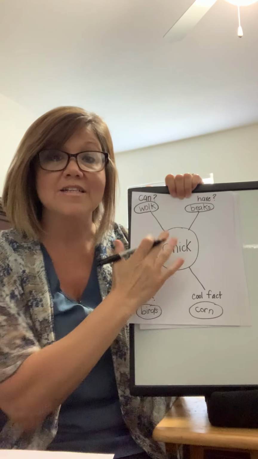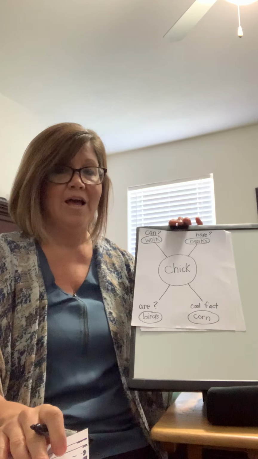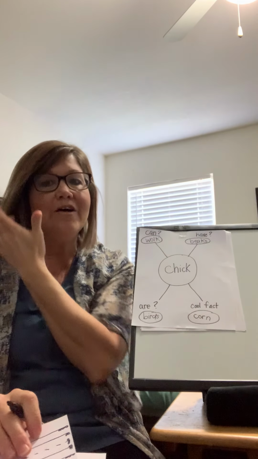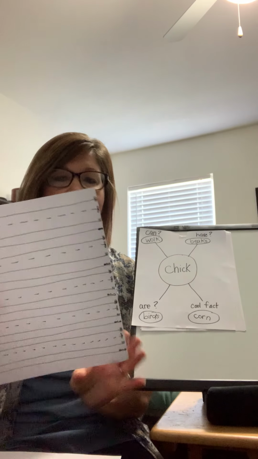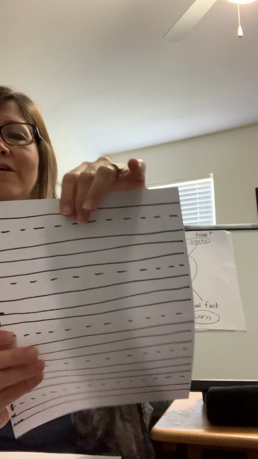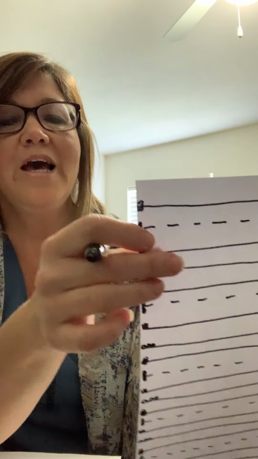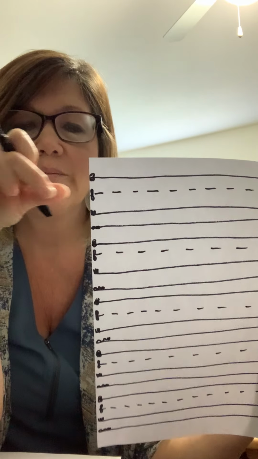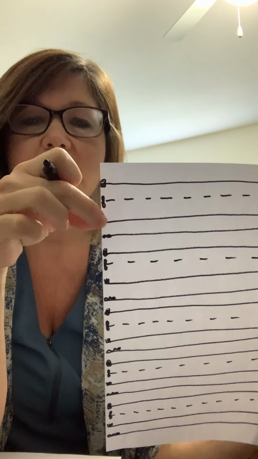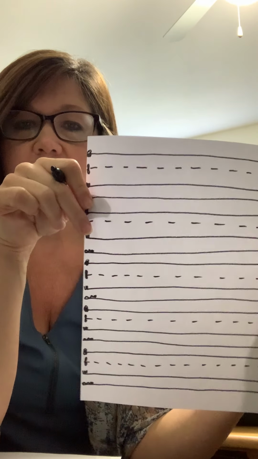That's all our facts. Now we get to put this into sentences. Are you ready? Now, Miss Caswell did not have writing paper at home. So again, I used some white paper and I drew our lines. And parents, when we do writing in kindergarten, we have 4 lines that we talk about. We talk about the skyline, the plane line, the grass line, and the worm line, because all the different letters go to a different line. And so that's what we're going to use today.